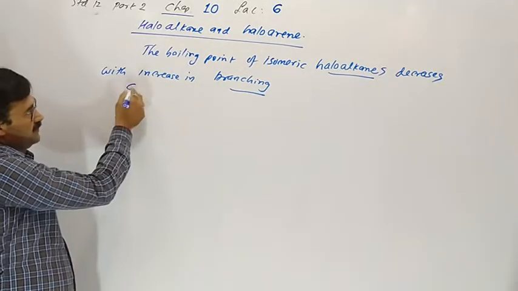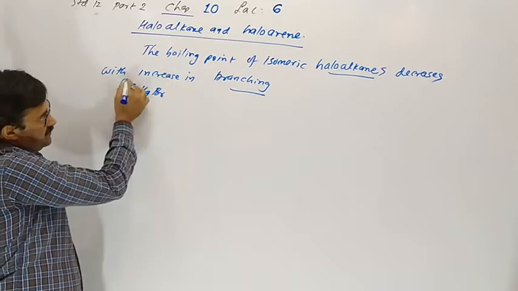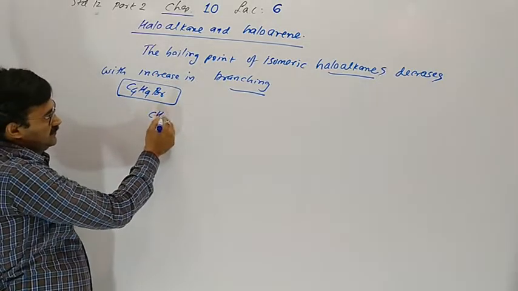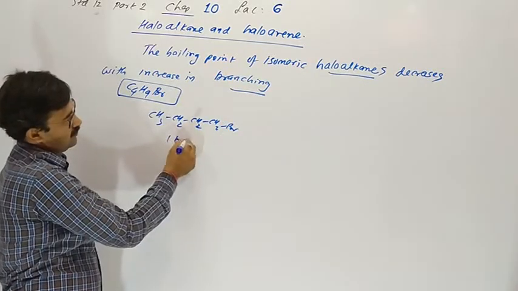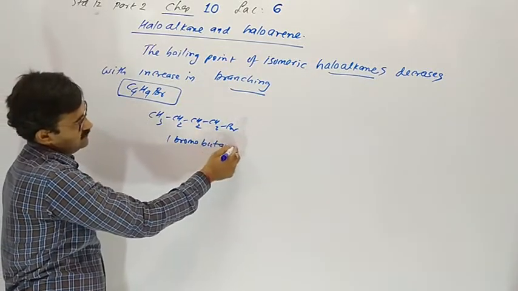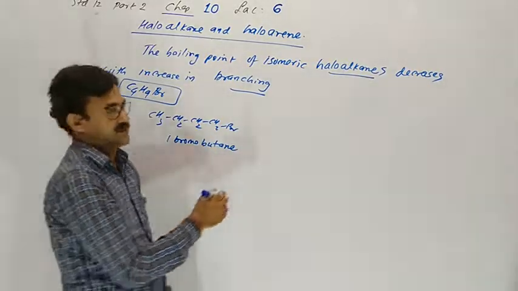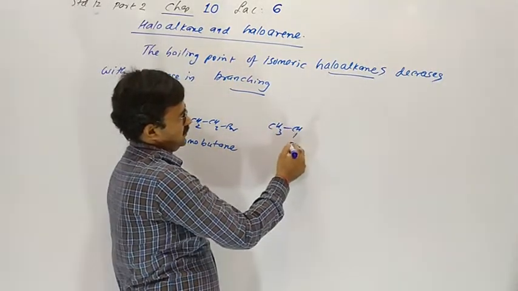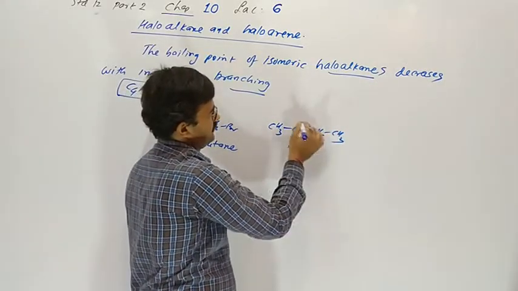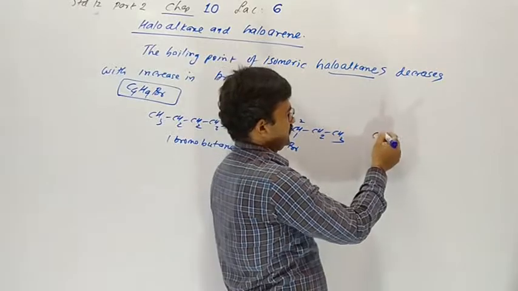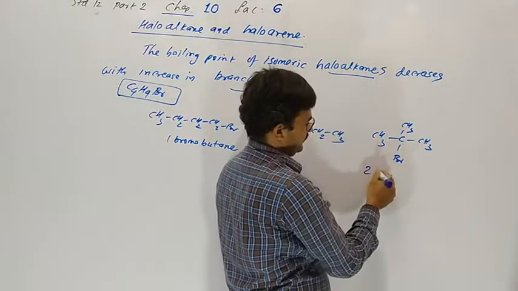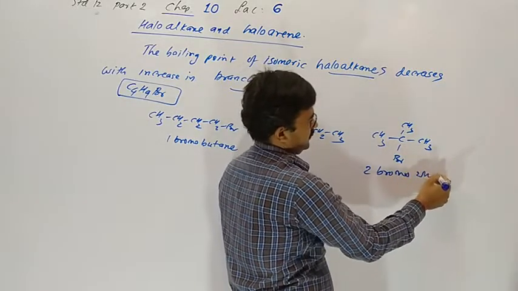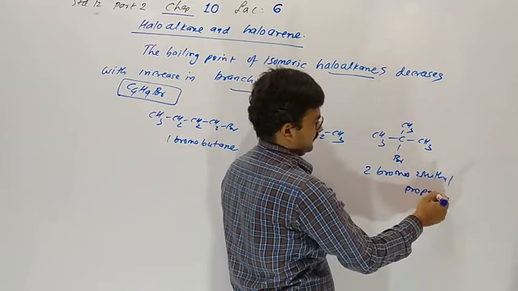We are taking the example of C4H9Br, a molecular formula having 3 isomers. First of all, 1-bromobutane. Now 2-bromobutane, and the third one, 2-bromo-2-methylpropane.